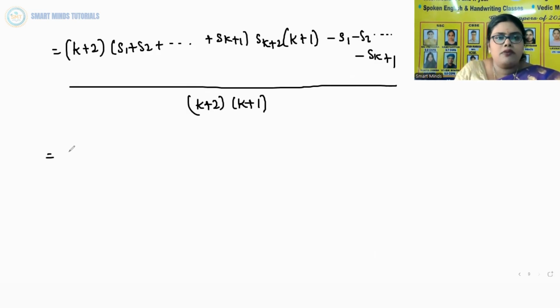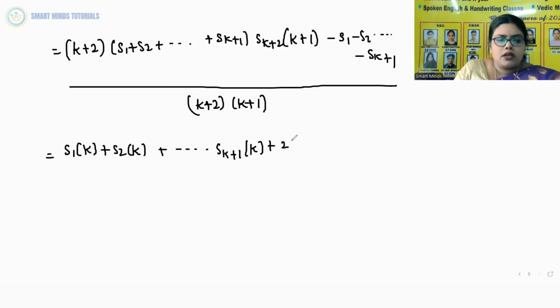Now we will multiply each term of S1 plus S2 plus so on up to Sk plus 1 with k, and now each term of this bracket we are multiplying with 2.